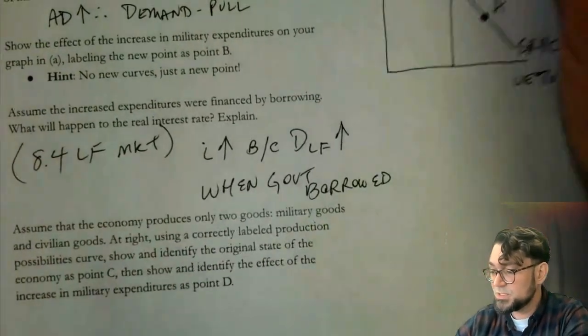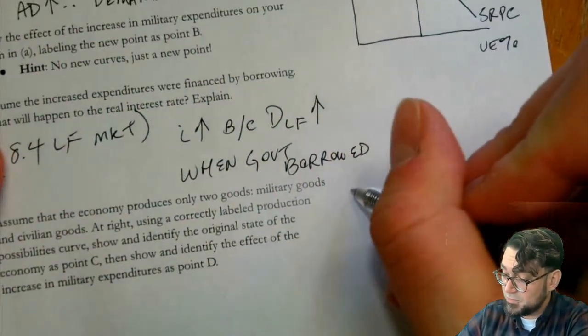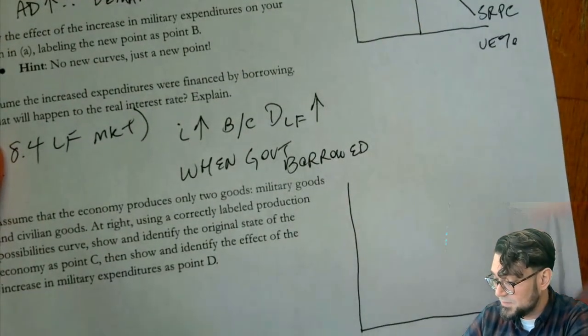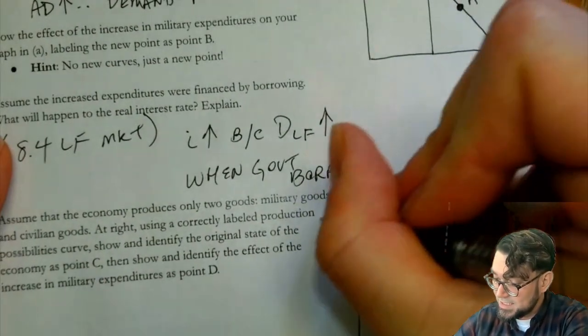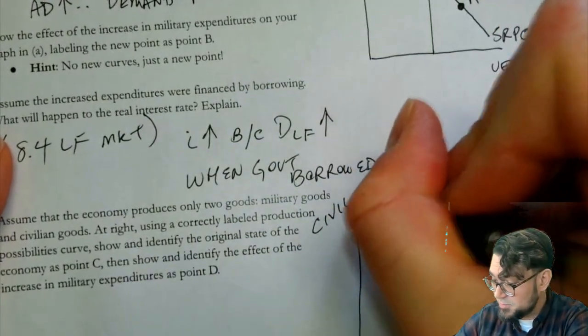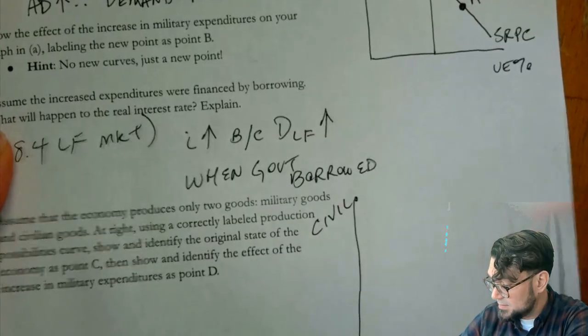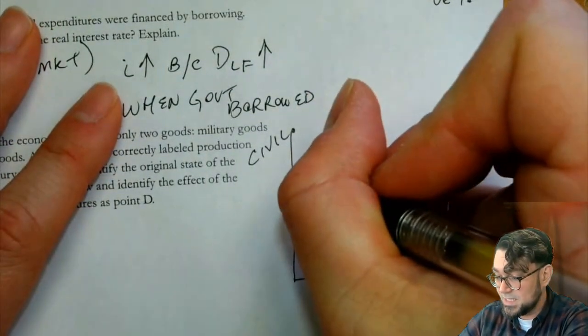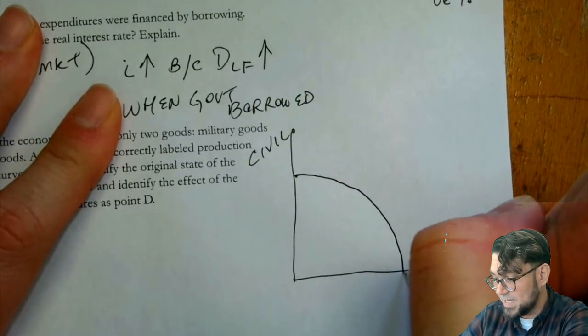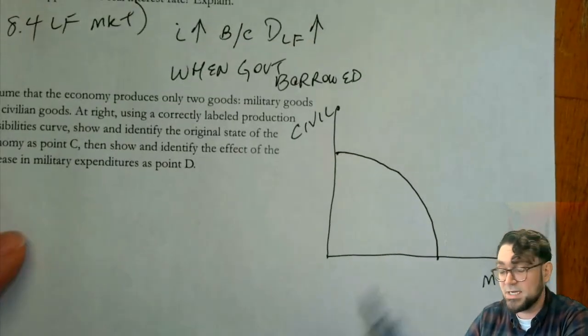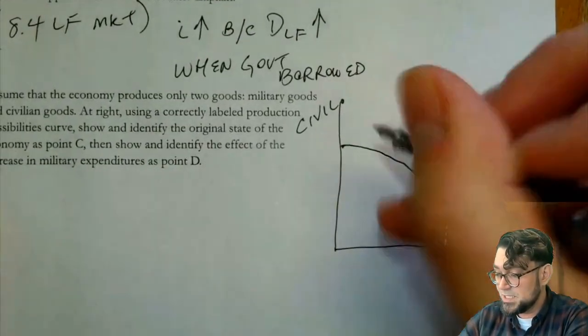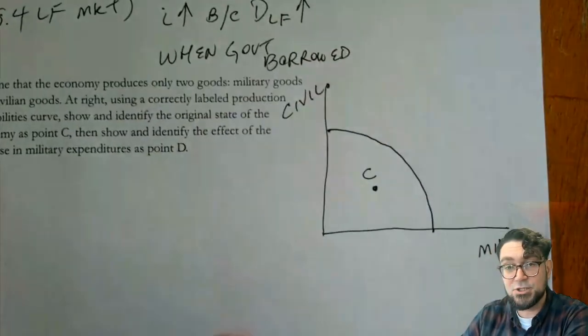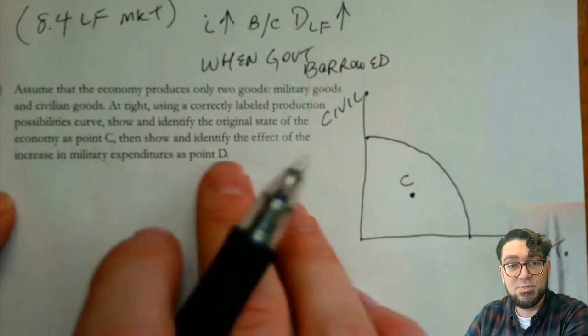Assume the economy produces only 2 goods, military and civilian. At right, using a correctly labeled production possibilities graph. It does not tell me which side I need to do civilian and military, so I get to pick, right? A little bit of creativity here in econ today. Military. It also doesn't tell me if they're constant or if they're increasing. I think they're increasing because I think they would have maladapted inputs, but you can draw it as a straight line. What does it matter? Show the original state of the economy as point C. That's going to be a recession, and identify the effect of the increase in military spending as point D.